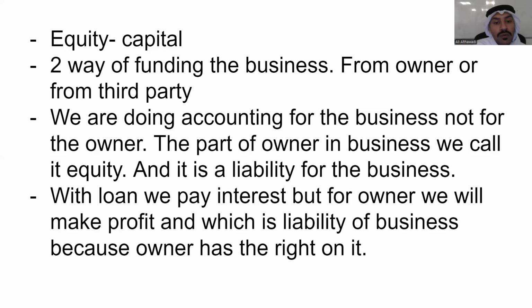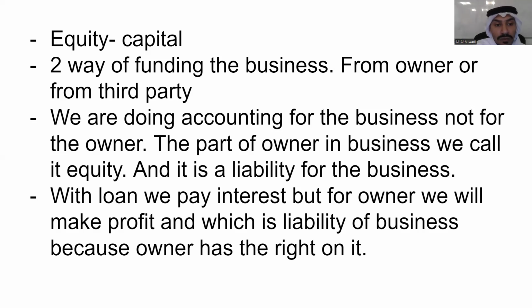Now, when I do accounting, I'm doing accounting for the business. I'm not doing accounting for the owners. I'm doing accounting for the business. The separate entity owes the owner and the lenders.